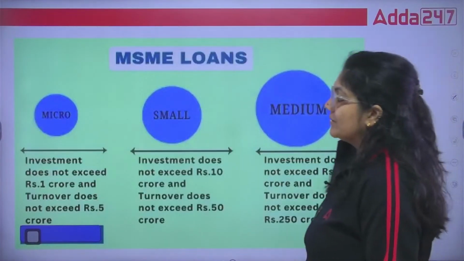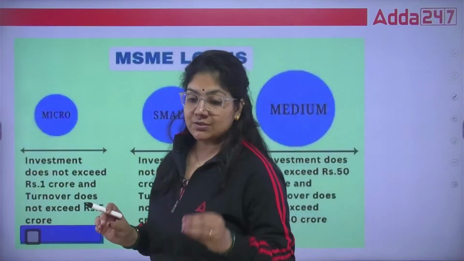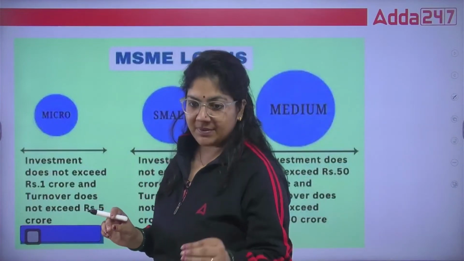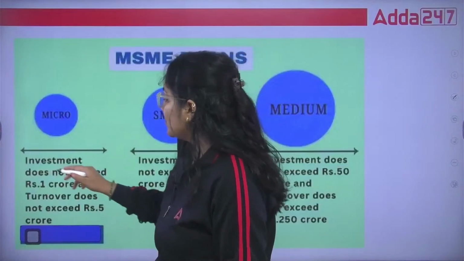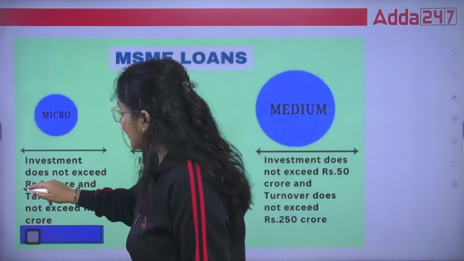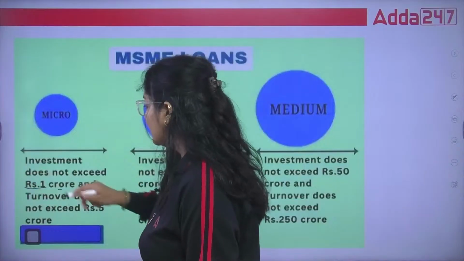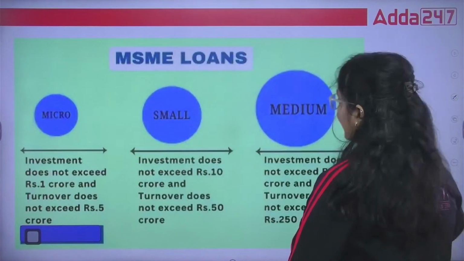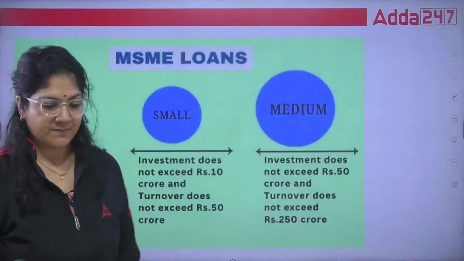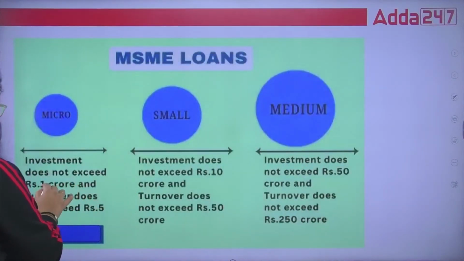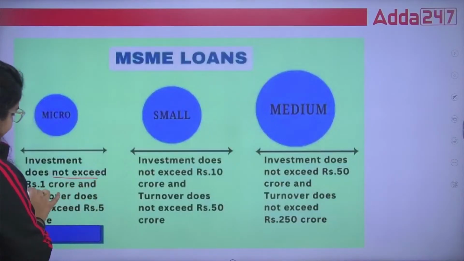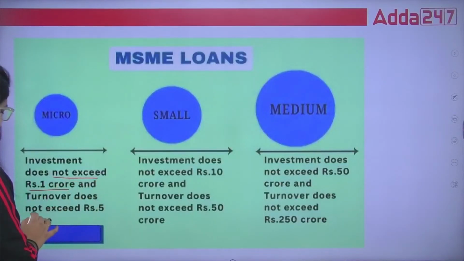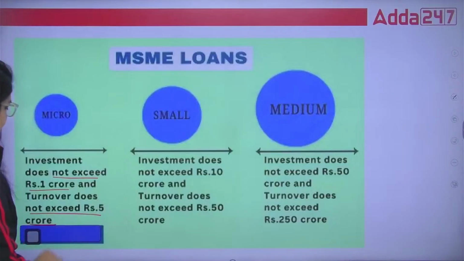Now class, you can see some important features. If I talk about the micro enterprise, those manufacturing companies or services whose investment does not exceed 1 crore and turnover does not exceed 5 crore.